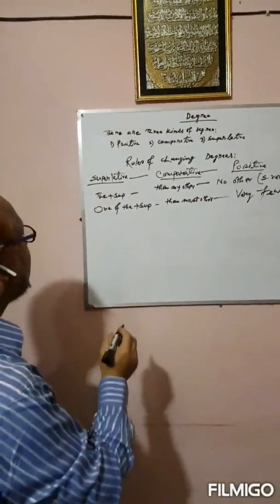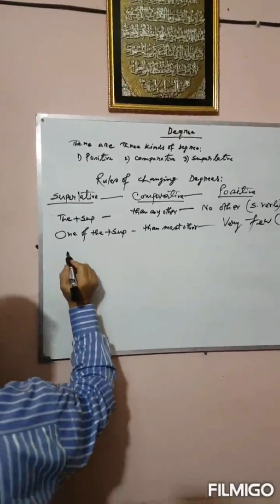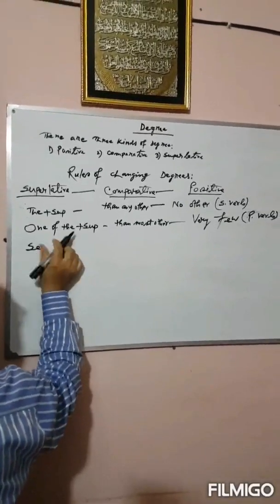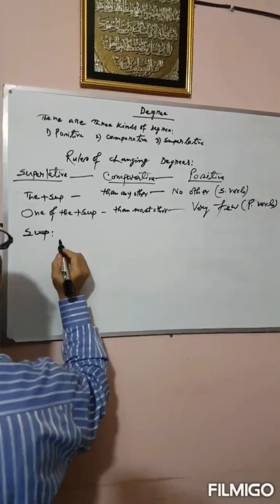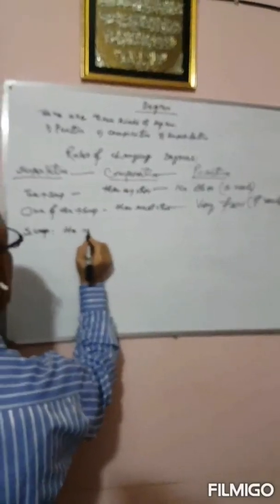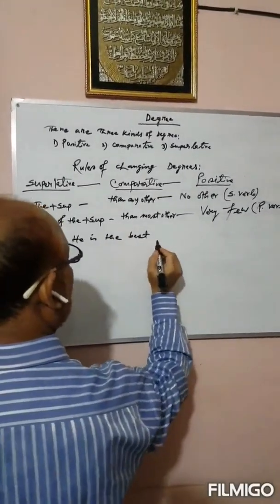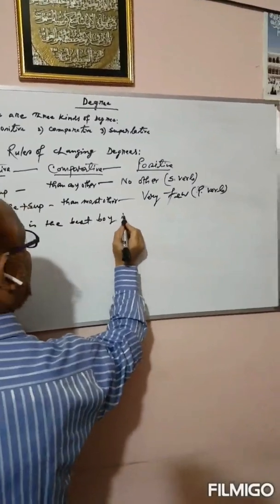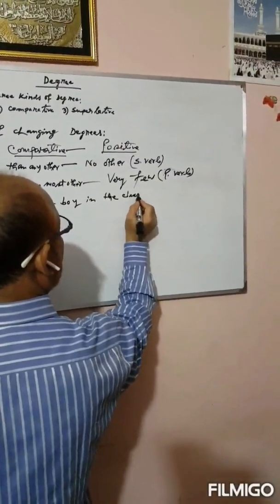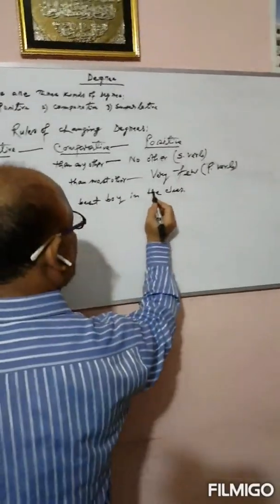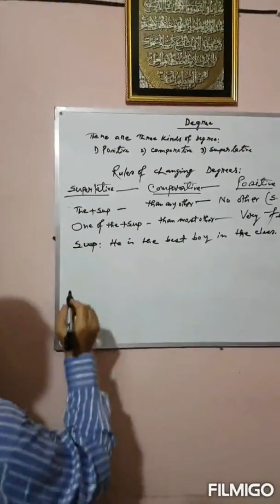Now let me give an example. Superlative: he is the best boy in the class. He is the best boy in the class. This is the superlative degree.